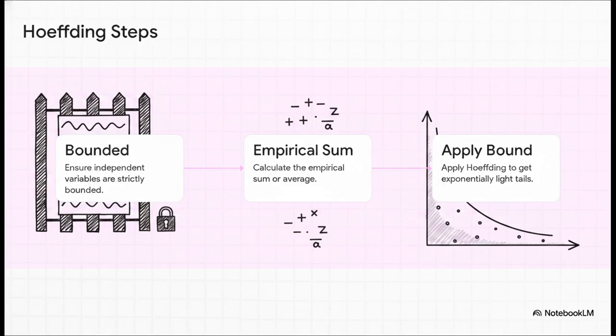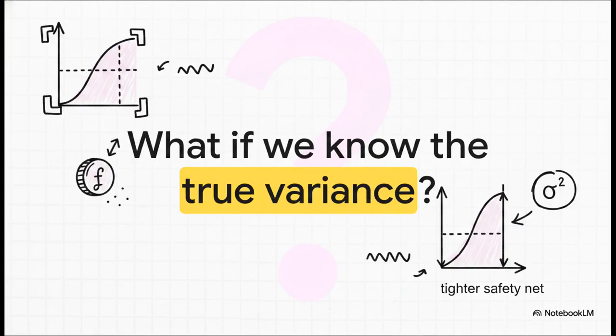What you get out the other side is a rock-solid guarantee of exponentially light tails, meaning the probability of your sample average deviating from the true mean drops off exponentially as your sample size grows. It plummets so fast that you can be highly confident in your sample incredibly quickly. Now, Hoeffding is fantastic, for sure, but it can sometimes be a bit, well, conservative. It's essentially planning for the worst-case scenario, using only the bounds of your data.